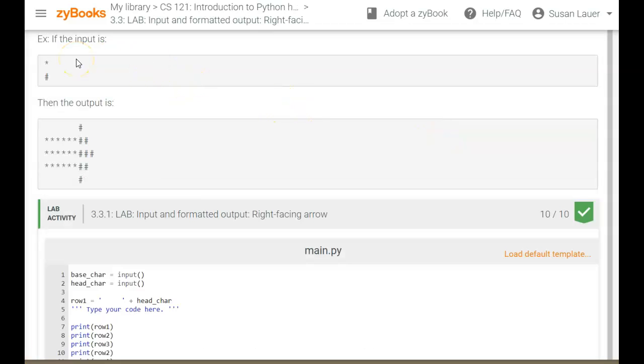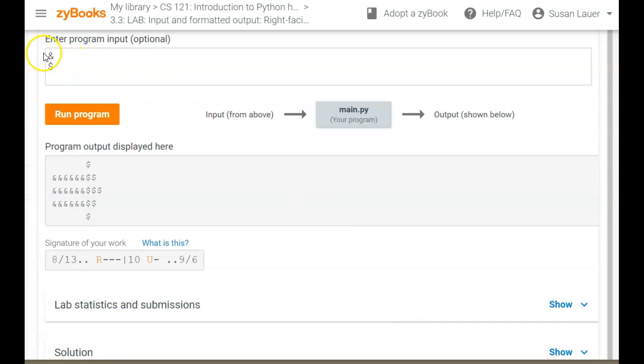Lab 3.3 is an exercise in characters and spaces. So note here that the arrow really only has 1, 2, 3 different lines, and then the 2 is the same as 4, and 1 is the same as the 5th line. So you can think of that when you're printing these out. You can use any of the characters on your keyboard here. You don't have to use a star and a hashtag. I tried an ampersand and a dollar sign, and I end up with one that looks like this.